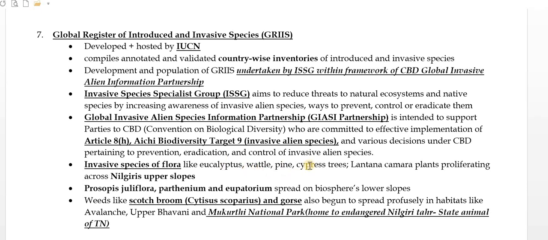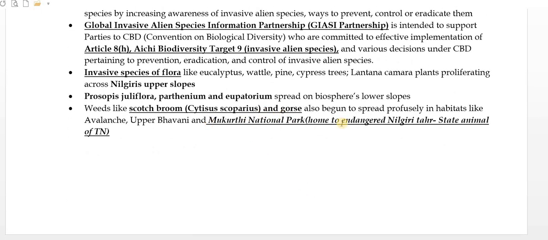You can go through it again in the notes provided by me. And on the lower slopes, Prosopis juliflora has been asked by the UPSC also. What is this? Invasive species. Weeds like Scotch broom and gorse also began to spread profusely in habitats like Avalanche, Upper Bhavani and Mukurthi National Park. This is very important, Mukurthi National Park, which is home to the endangered Nilgiri Tahr, the state animal of Tamil Nadu. Okay.